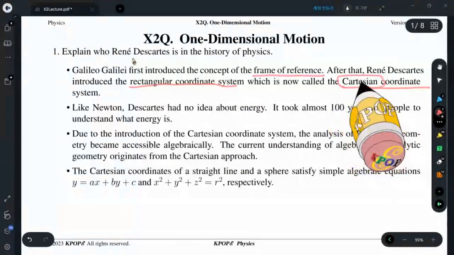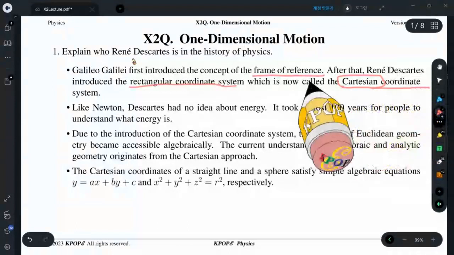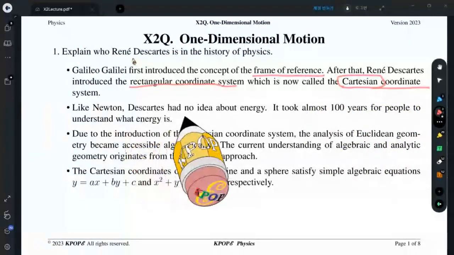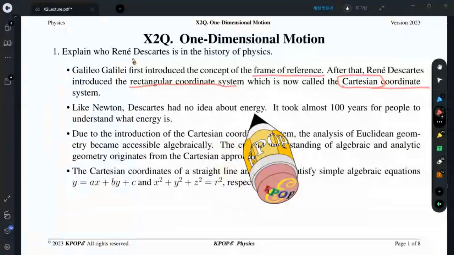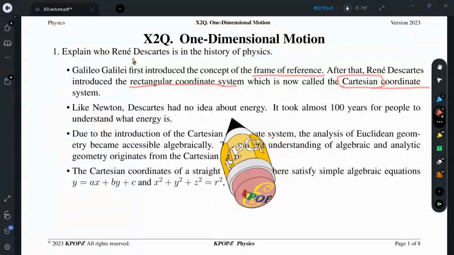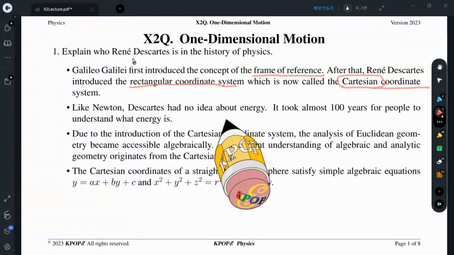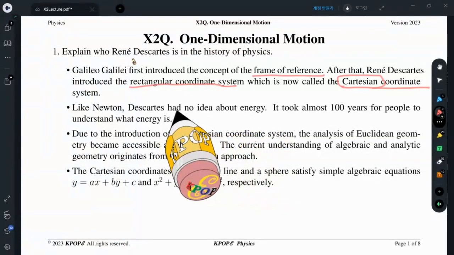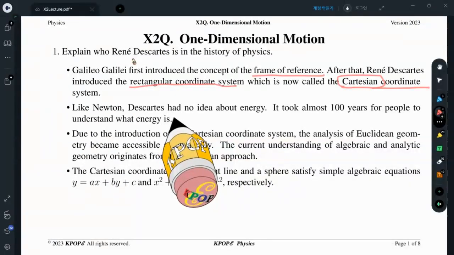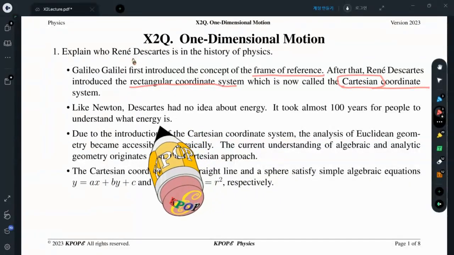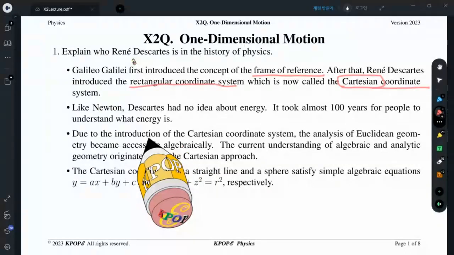This Cartesian is the adjective of Descartes. Like Newton, Descartes had no idea about energy. While we learn physics, we learn energy absolutely, but it took almost 100 years from Newton for people to understand energy.